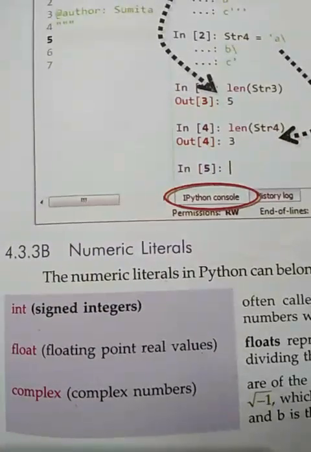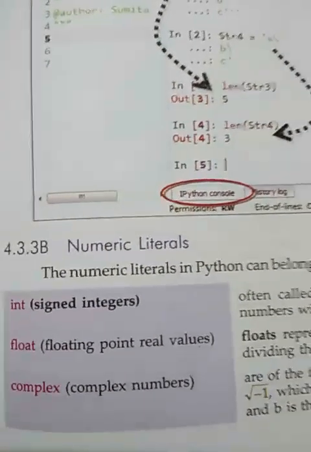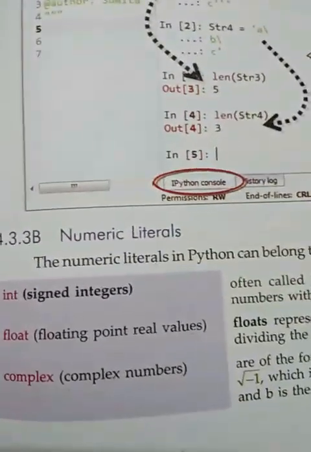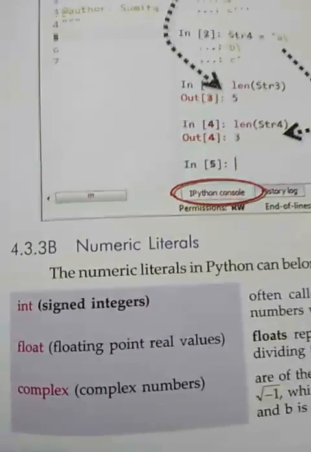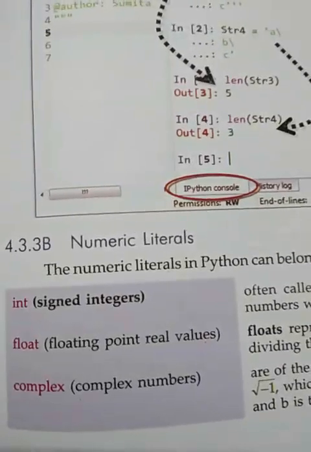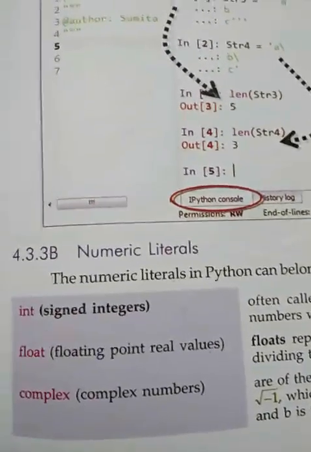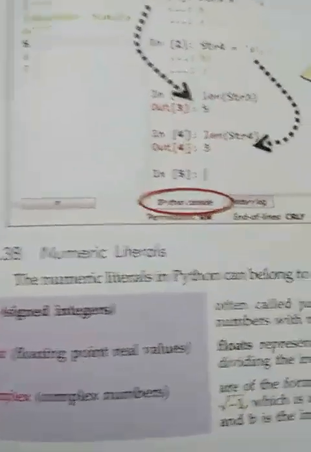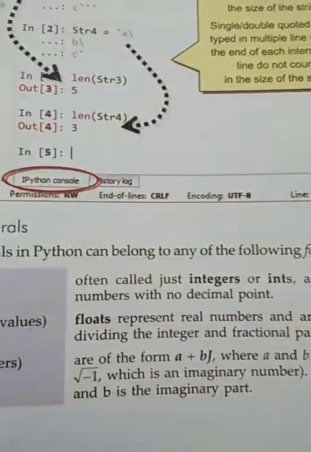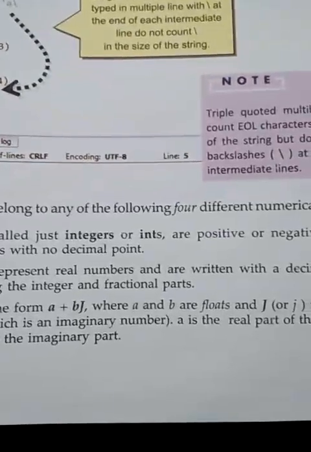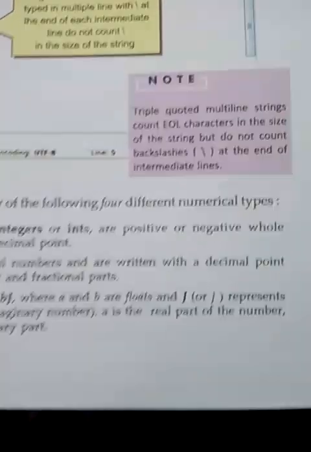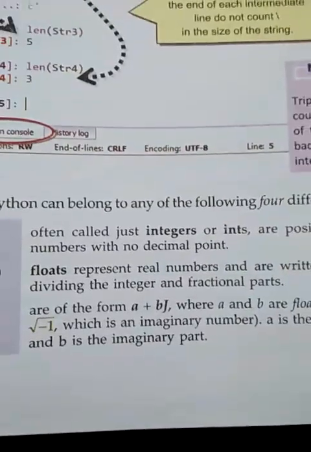Now the next one is the numeric literal. Numeric literal may be an integer literal, second is a floating point literal, and third one is a complex number. Integer literal means there will be no decimal point. In floating point, the number should be in decimal, and complex is in the form of a plus bj, where a and b are floating point numbers and j represents the square root, therefore the imaginary value.